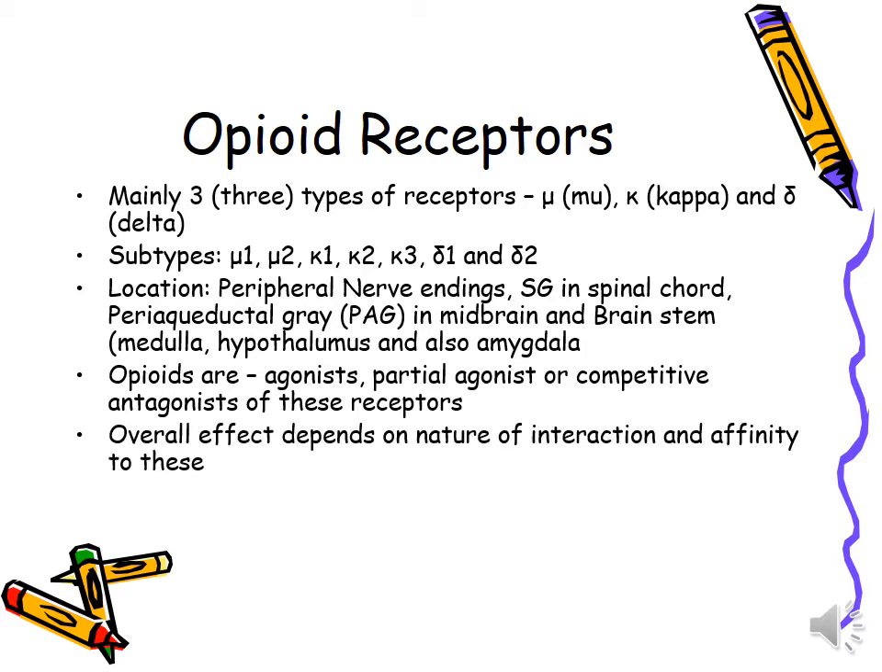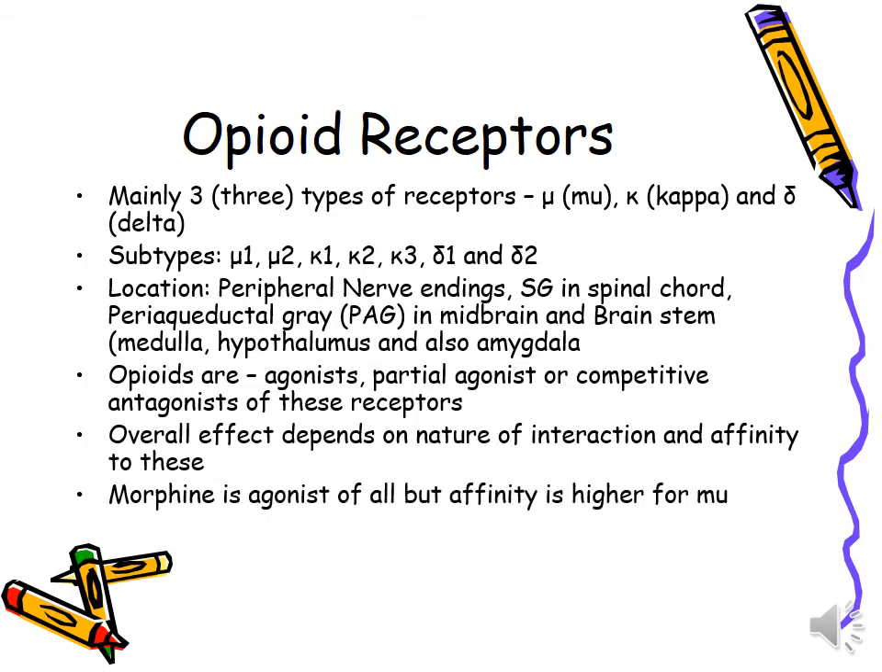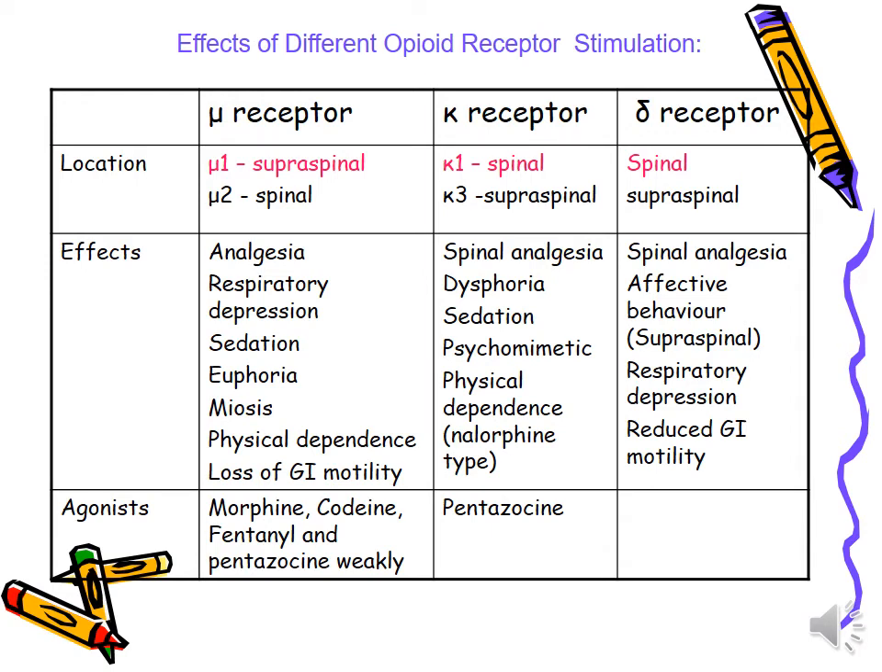Overall effect depends upon the nature of interaction and affinity. Morphine is an agonist of all these receptors, but has most affinity for mu receptors: mu 1, mu 2. This is a table which is very important. Location: mu receptors are mostly present at supraspinal and spinal levels. Then comes the kappa receptor. They are also present at spinal and supraspinal levels, K1 at spinal and K3 at supraspinal. And delta are equally distributed on spinal and supraspinal levels.